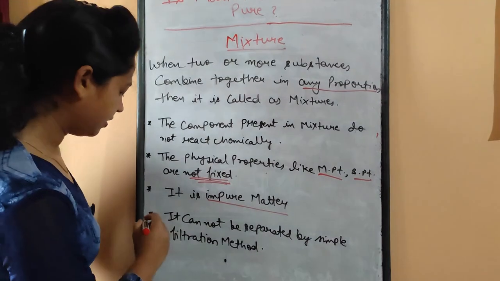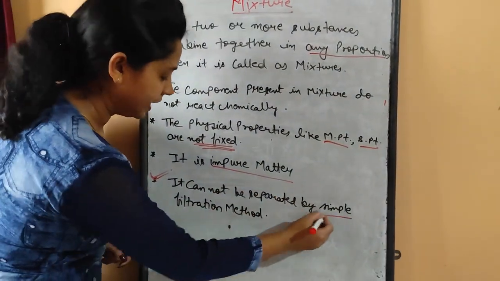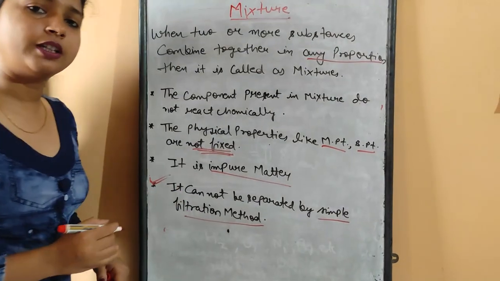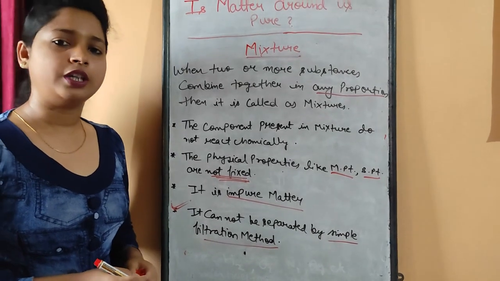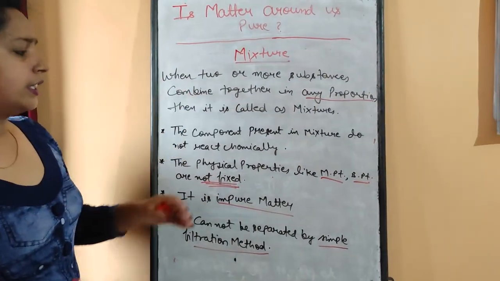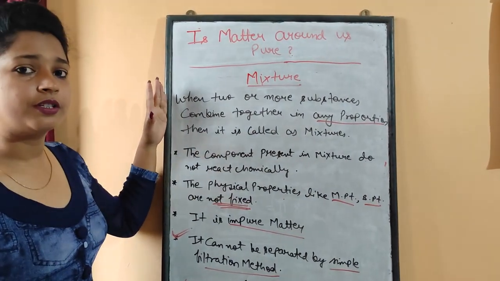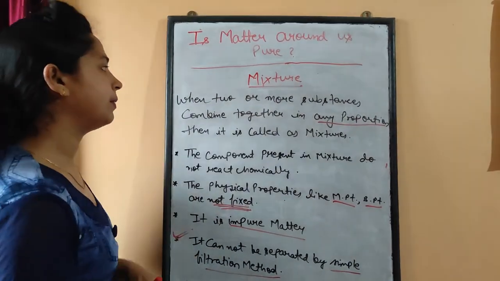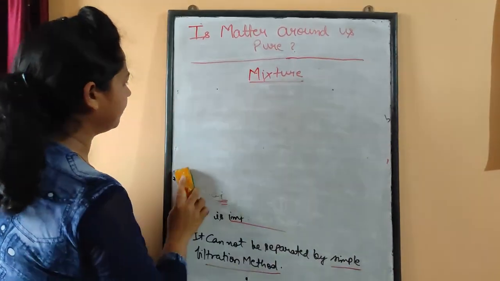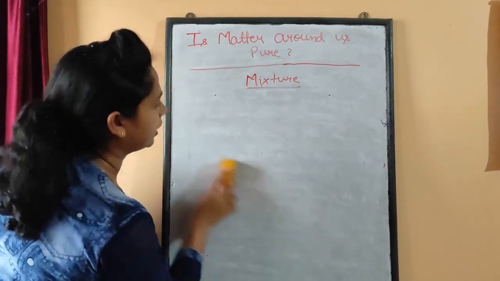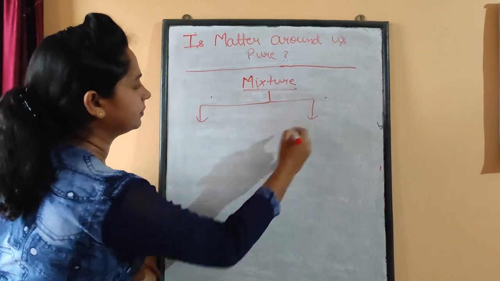And one of the properties: it cannot be separated by a simple filtration method. We cannot separate these substances with a simple filtration technique. Okay, so these are the characteristics of the mixture, and this is the definition of the mixture. Now moving towards the types of the mixture. Already you have seen it in the chart we made at the start of the session. These mixtures are of two types.